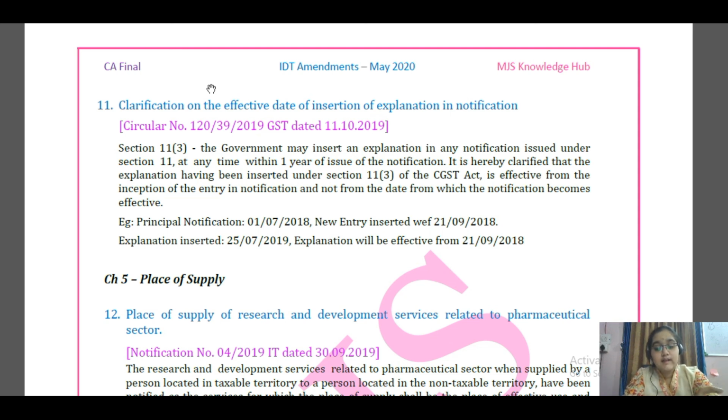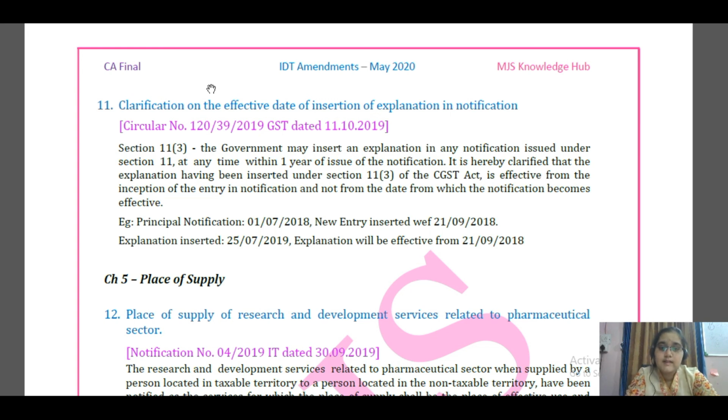Means when the entry has been brought into the notification, from that day the explanation will be effective. Like you can say retrospective implementation, but not from the effective date of the notification. So here in our example, notification was on 1st July, but the entry was on 21st of September, but the explanation was on 25th July of the next year, right?